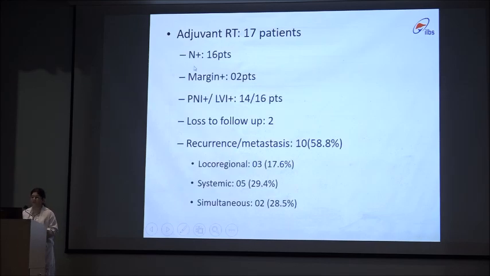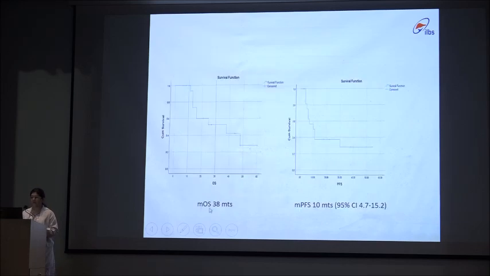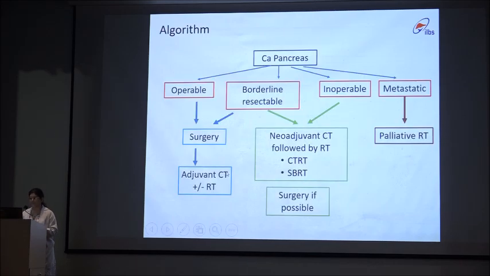In adjuvant radiation therapy, node positive were 16 patients, margin positive 2 patients, and PNI and LVI in 14 and 16 patients respectively. 2 patients were lost to follow-up. Recurrences or metastasis occurred in 10 patients: locoregional 3, simultaneous 2, and systemic recurrence in 5. The median overall survival in this group of patients is 38 months, and the median progression-free survival after the completion of radiation therapy is 10 months.